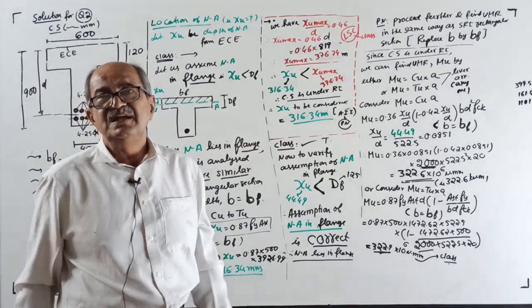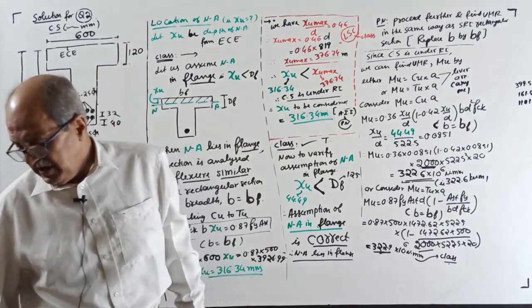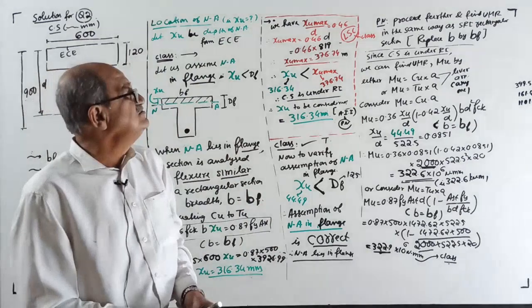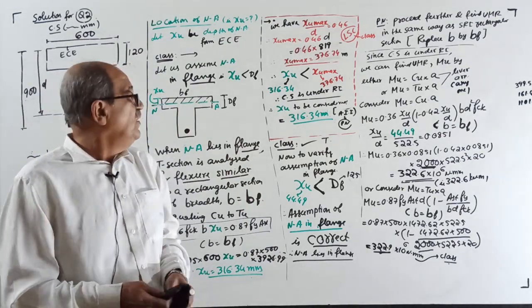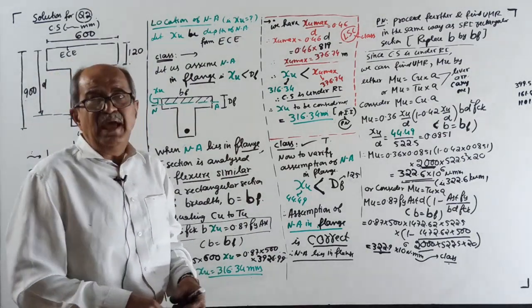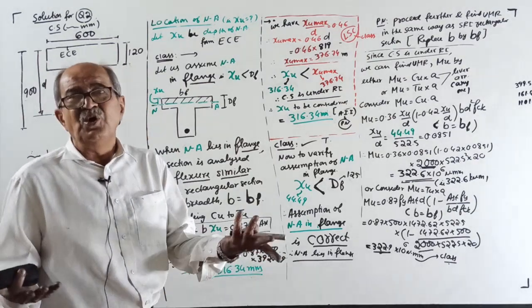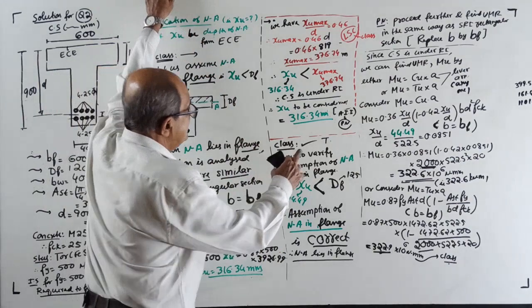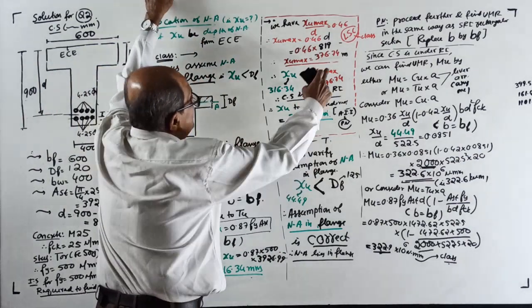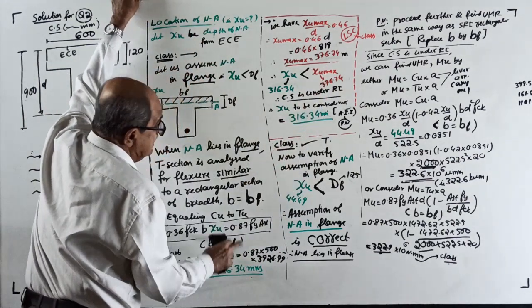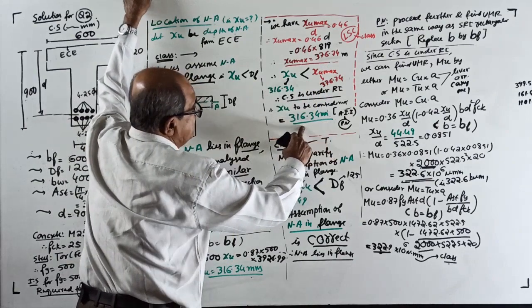Sir, how do you know it? You never bother how I know it. I know how to set a question. And when I see a question, I can make out where the neutral axis will come. They will tell, okay sir. You don't bother about those things. Now, XU to be considered is 316.34.